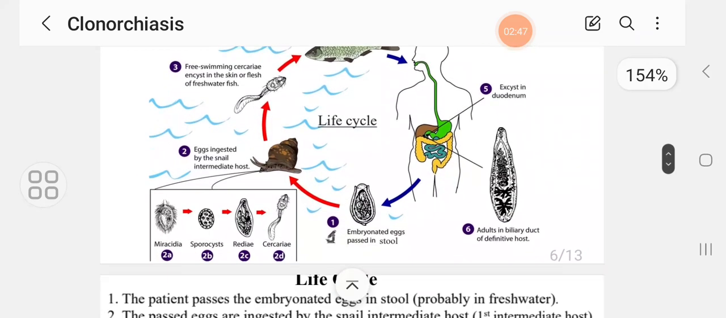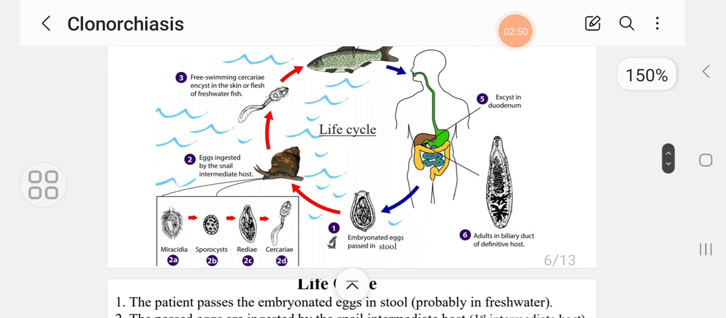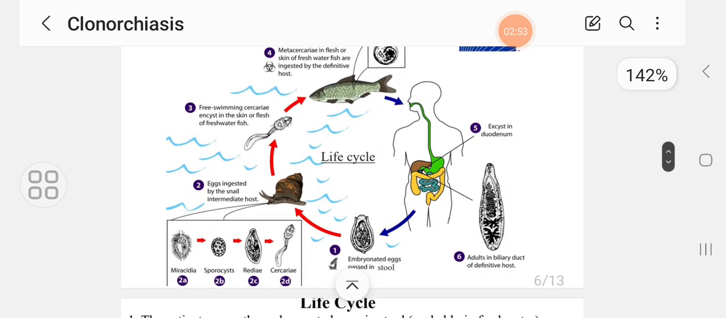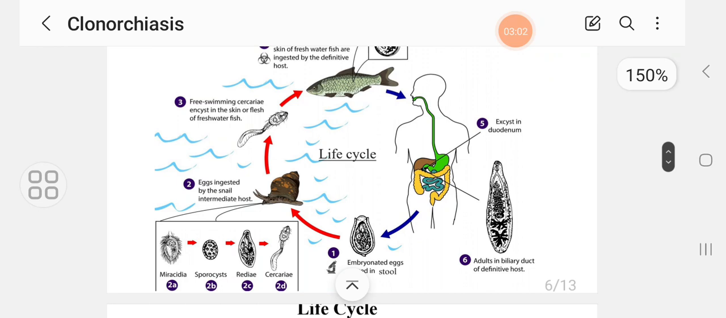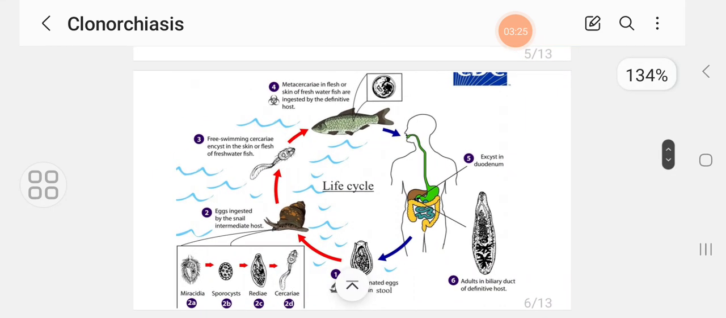This is the life cycle, starting from egg passage from a patient into water. If this water is fresh, the eggs will be ingested by the snail, which is the first intermediate host, and then they hatch in the snail into miracidia, and the miracidia develop into several developmental stages until lastly they reach the stage of cercariae. So the cercariae are then shed from the body of the snail into water.